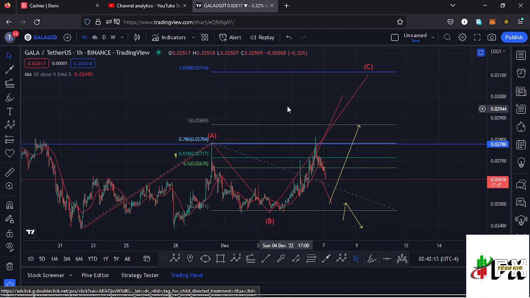And there are chances that in case we continue obeying this ABC corrective structure over here, Gala Games might get back above the $0.03 mark. So let's be patient and see how that plays out.